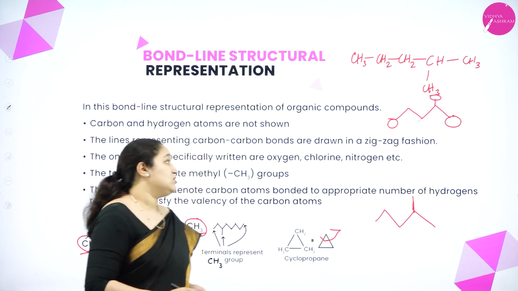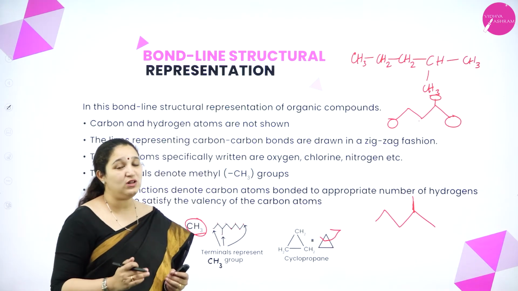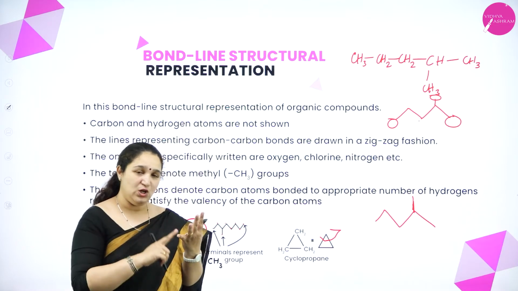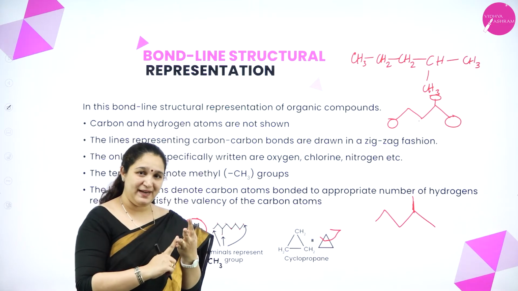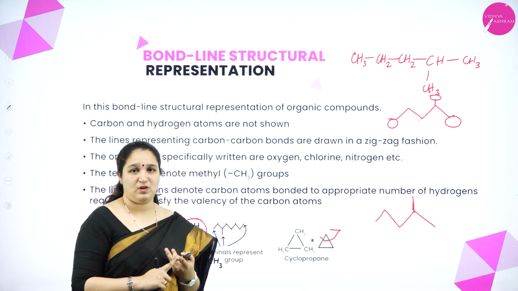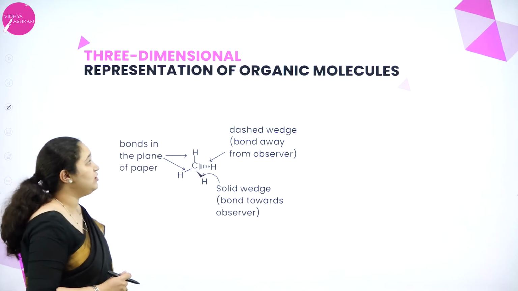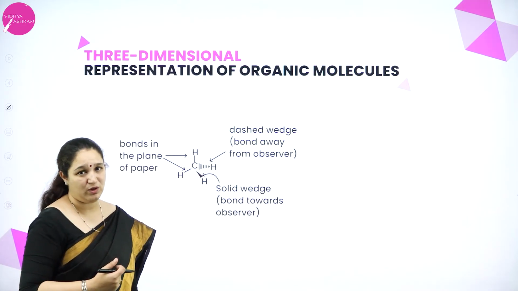Okay. So, that's about the bond line structure. I hope you have understood all the 4 types of representation: Lewis dot structure, complete structure, condensed structure and the bond line structure. Okay. Next we are going into the 3-dimensional representation of the organic molecule.